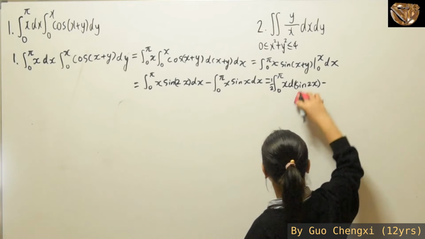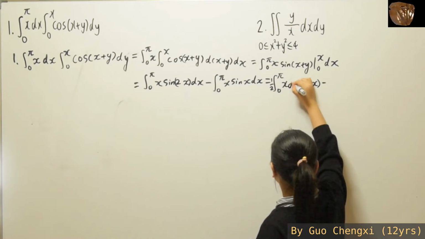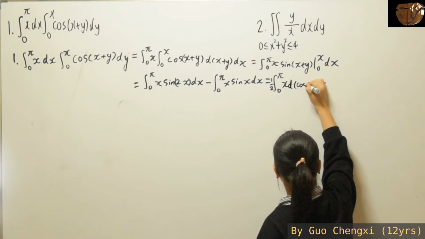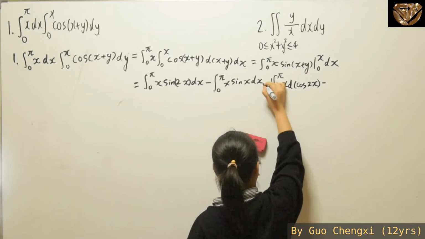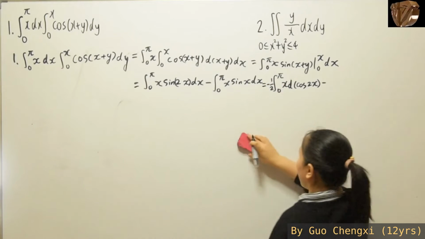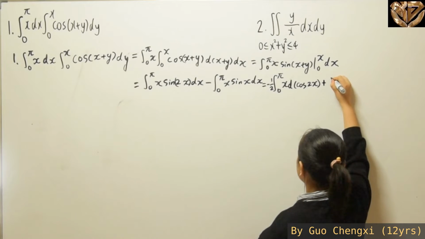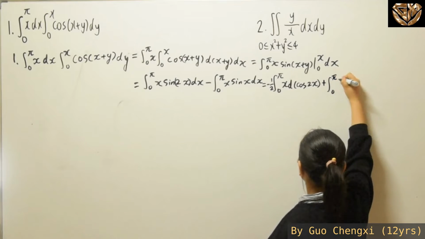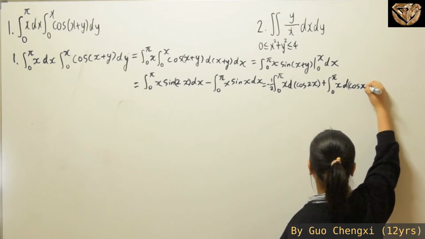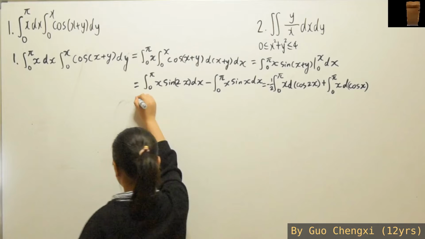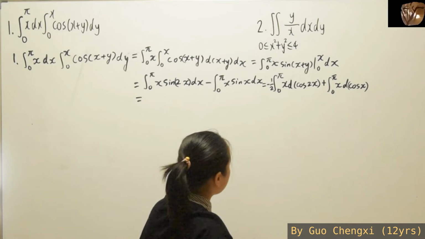So the sine over here, when you put it inside, will become a negative cosine, right? So here we have cosine 2x with a negative in front. While for this part, you'll also get the negative in front, so it becomes a positive instead. And here we have 0 to pi x d cosine x. Okay?